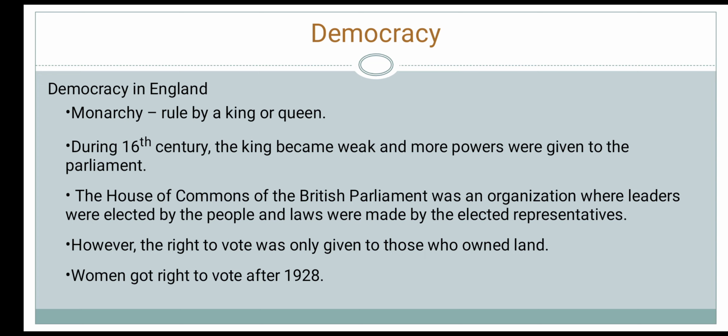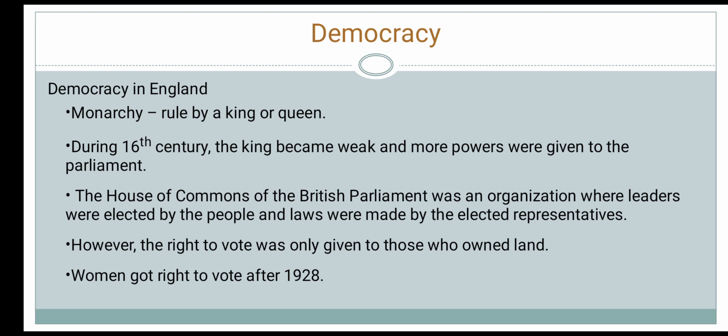As the power of the parliament increased, the king also had to follow the laws made by the parliament. The people enjoyed many rights. However, the right to vote was only given to those people who owned land. Landless people and women did not have the right to vote. After many years of struggle, landless people finally got the right to vote. After a very long struggle, it was not until 1928 that women got the right to vote as well.